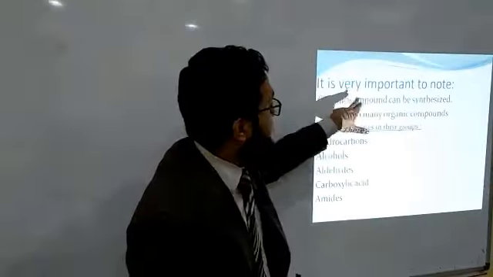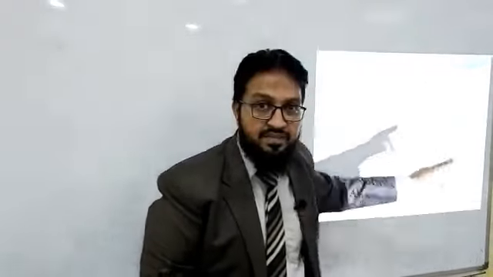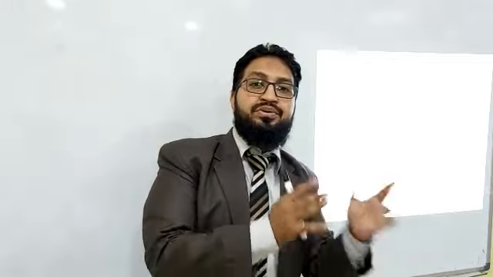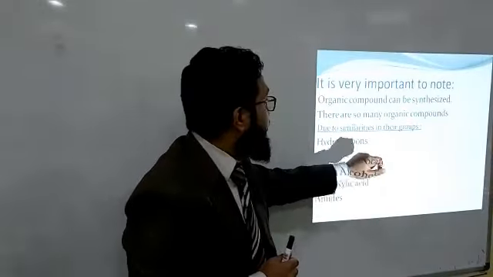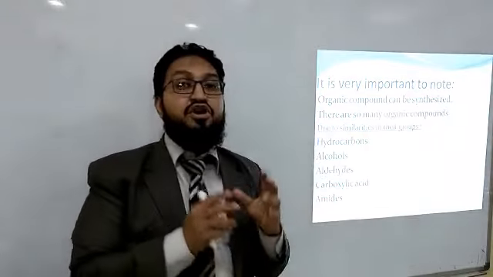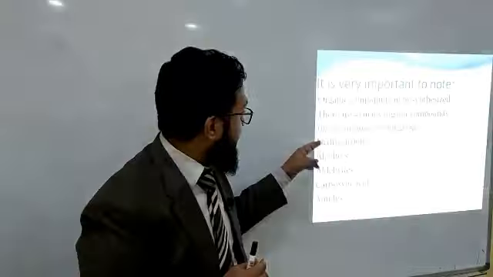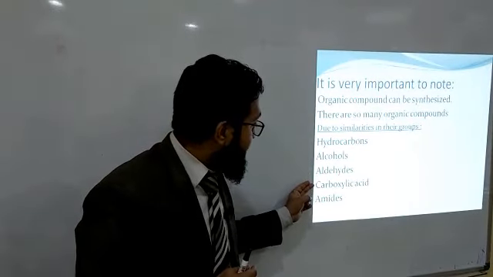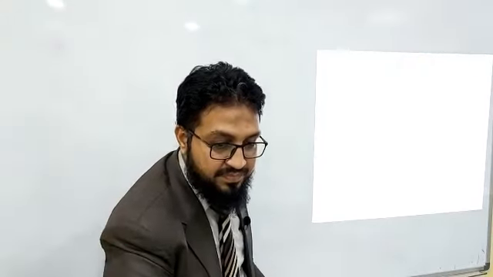It is very important to note that organic compounds can be synthesized. If you require something, you can synthesize it according to your need. There are so many organic compounds due to similarities in their groups, so we arrange them in groups like hydrocarbons, alcohols, aldehydes, carboxylic acids and amides.